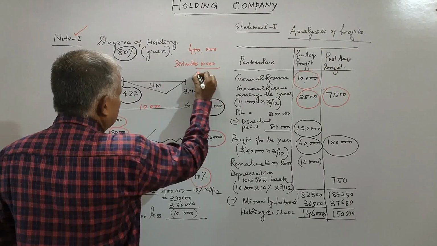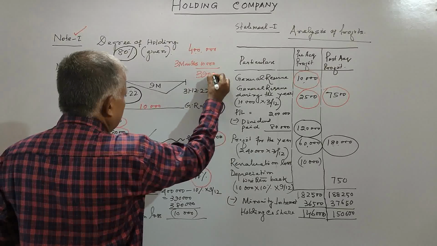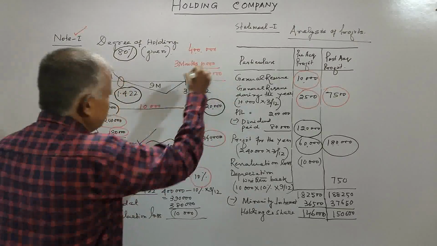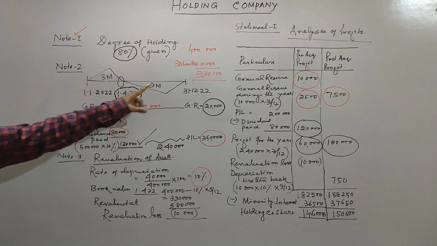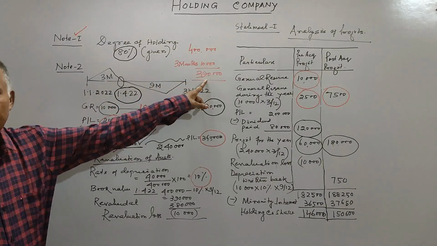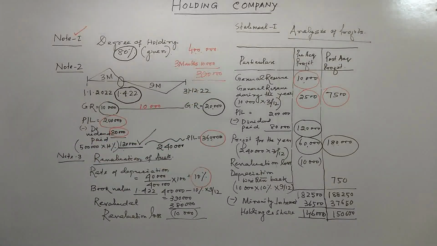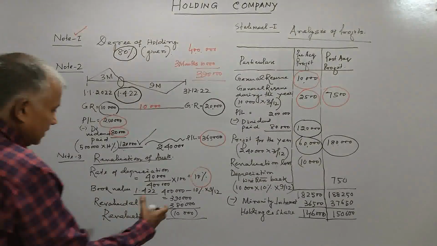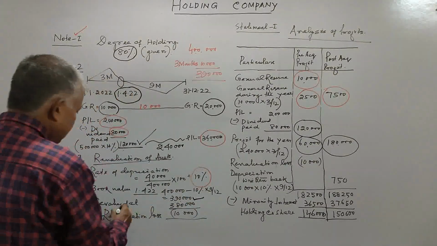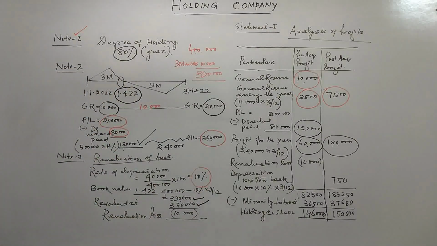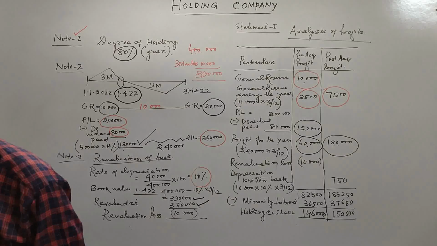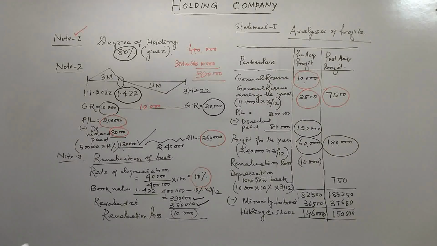So the book value is 3,90,000, and this book value as on 1/4/22 of land and building is 3,90,000, but it is revalued at 3,80,000 as given in your adjustment number B, right?